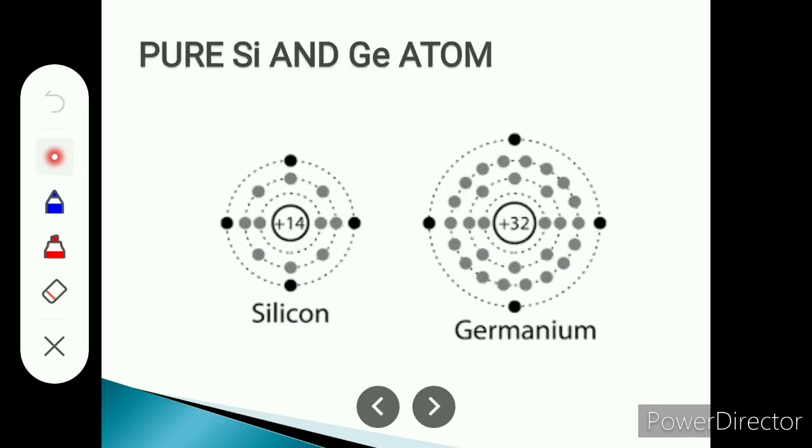Here we see the example, pure silicon and germanium atoms. So here is the silicon atom and here is the germanium atom. These two atoms are known as semiconductors. Why semiconductors? Because in the outermost orbit they have 4 electrons. In silicon, in the outermost orbit there are 4 electrons. In germanium, in the outermost orbit there are 4 electrons, and these are known as tetravalent. These semiconductors, silicon and germanium, are known as tetravalent atoms.